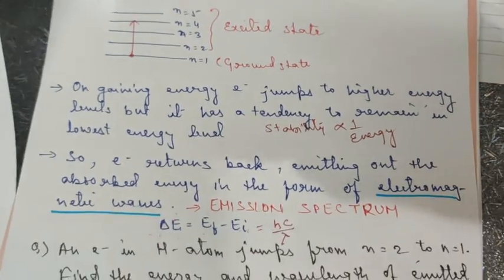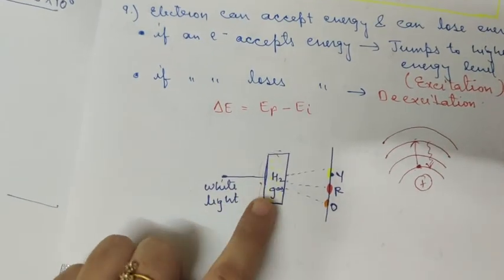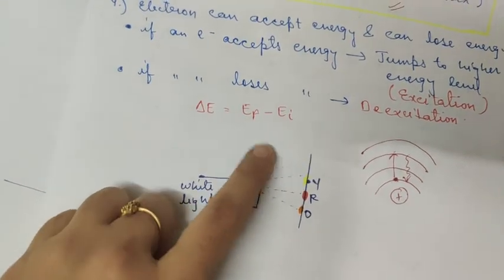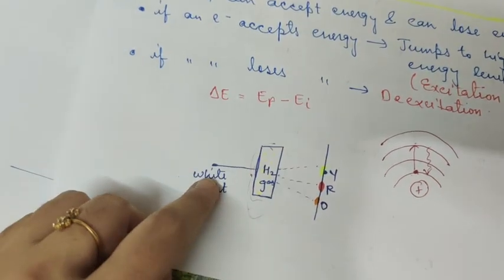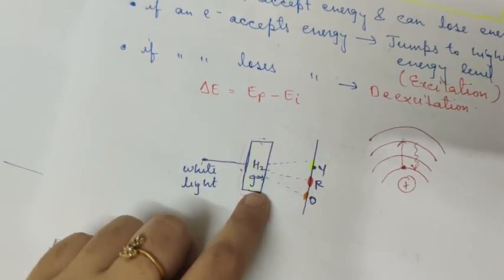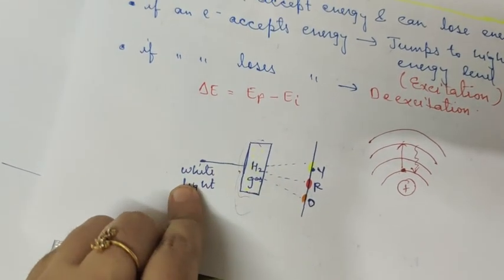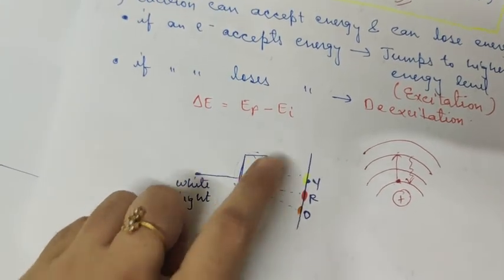Okay, so the same thing is utilized here also, where you have seen this diagram. When white light is passed through hydrogen gas, then hydrogen gas absorbs some portion of the white light. Basically when light interacts with matter, here white light is the light and hydrogen is the matter, we get spectra.